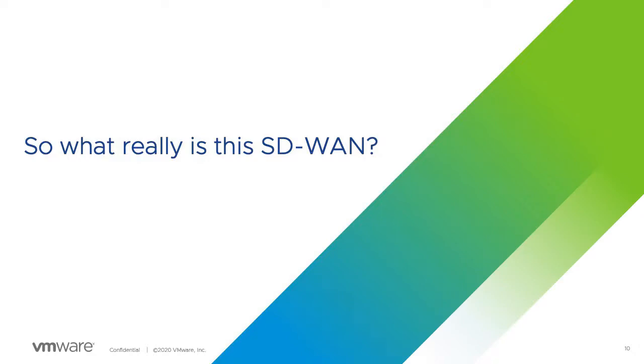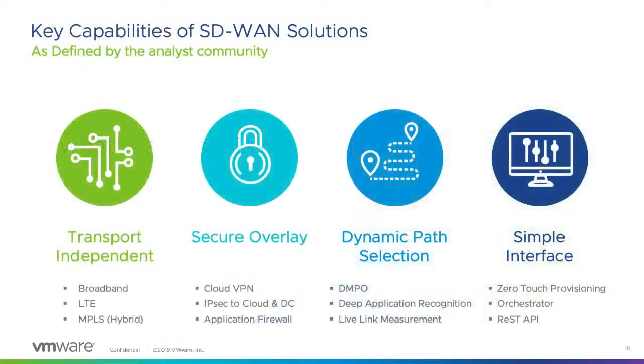These are the key capabilities of an SD-WAN solution, which are nothing else but what Gartner has defined. The four key things are: transport independent, secure overlay, dynamic path selection, and simple interface. Let me deep dive a little bit into all of these key capabilities which Gartner defined for SD-WAN. Transport independent means that you should connect your branch irrespective of the transport. It could be broadband, LTE, MPLS, and we can do all of these things.